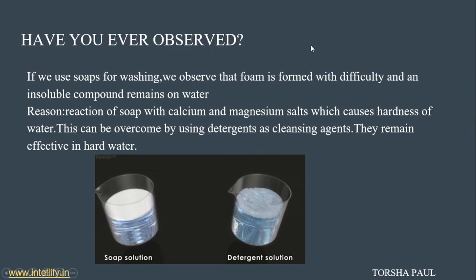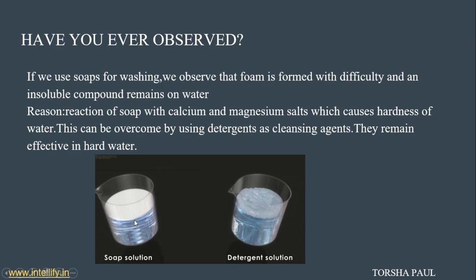Have you ever observed what happens if we use soap for washing clothes? If we use soap for washing clothes, we observe that foam is formed with difficulty and an insoluble compound remains in the water. That is, hard water contains calcium and magnesium salts. We all know that soap contains sodium salt. When both react, they form an insoluble precipitate that appears on the surface of the water. So it doesn't serve any purpose for cleaning clothes.